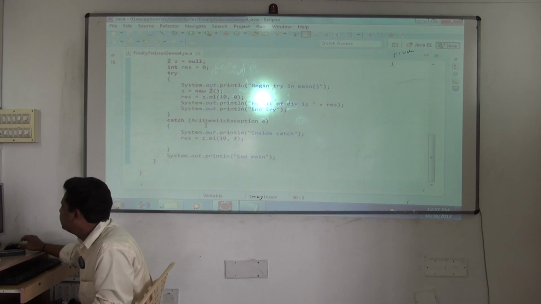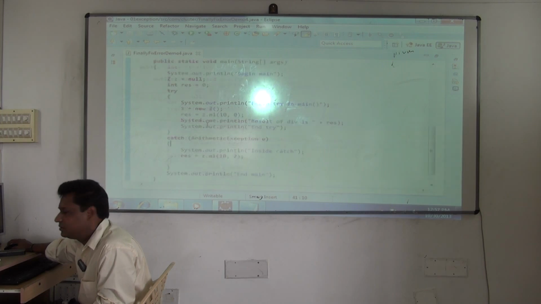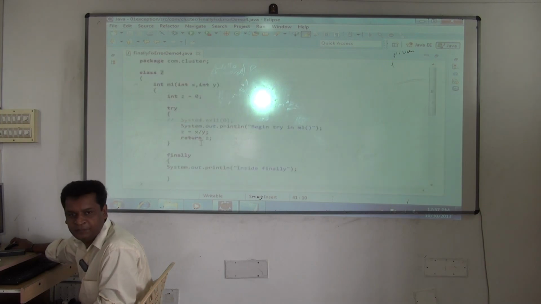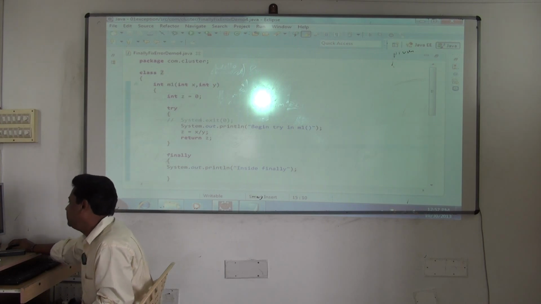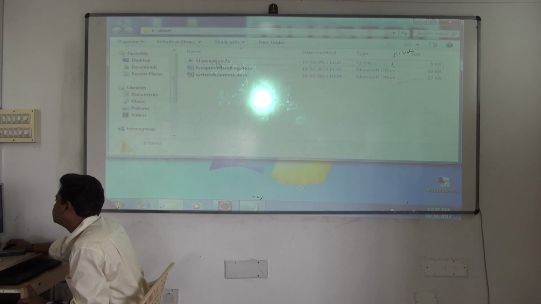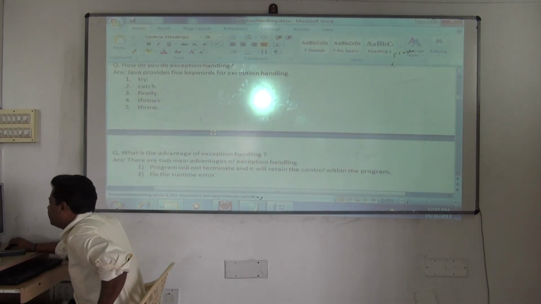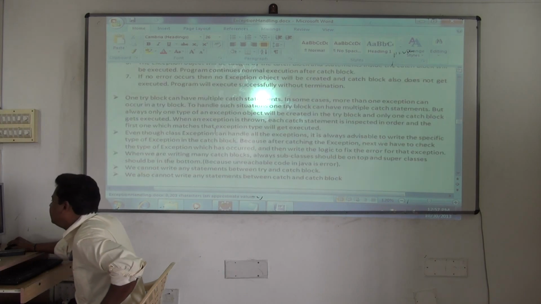Clear this? So any questions on finally now? The only thing which can stop the execution of finally is System.exit. So we have completed almost all of finally, and you understood how to write the logics. Are you clear? Fine. Some points to be discussed about finally are, yes, now note this. We have completed this document yesterday. We'll come to finally now.